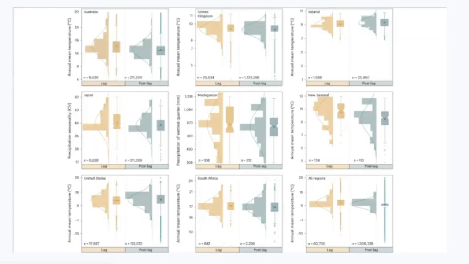To determine if the change in climate was a significant enough factor to end the lag phase, the researchers decided that the central order mean should have shifted more than random expected changes. So a permutation test, which is a tool that uses proof by contradiction, was conducted to determine whether that shift was random or not. The results showed a relationship between changes in climate and transition from lag to post-lag phase of a species, leading the authors to deduce that climate likely does have an effect ending the lag phase.